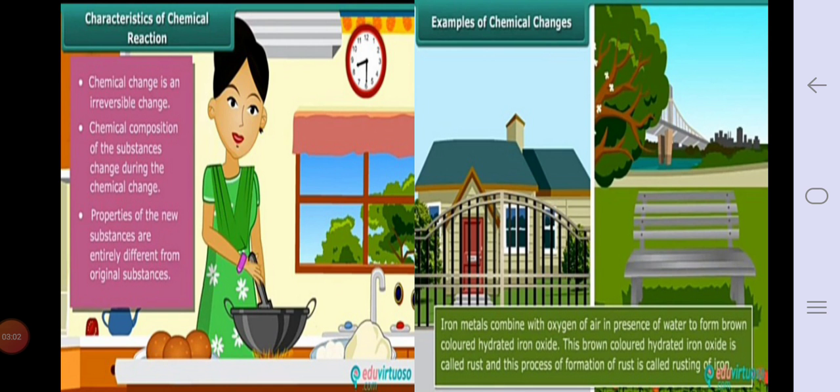You must have seen that any iron object, when it comes in contact with air, oxygen and water, forms a layer of brown color. That we call rusting, and in our language we call it तांबीर. We say तांबीर लागली. So this is also a chemical change.